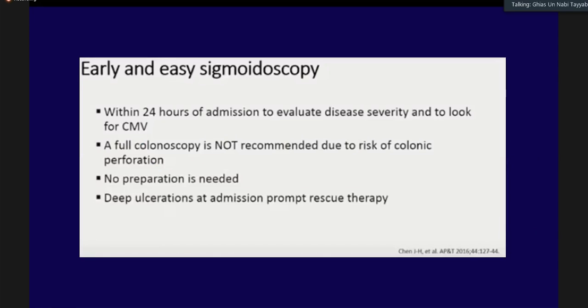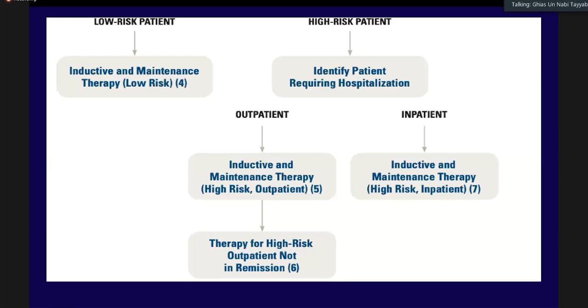I've already said that sigmoidoscopy is a good tool. Now, once we have stratified into the low risk versus high risk, then obviously the next thing is, do we need to keep the patient inside the hospital or can we send the patient home? For moderate disease, a patient who is otherwise well without any systemic symptoms, one can manage the patient on an outpatient basis.